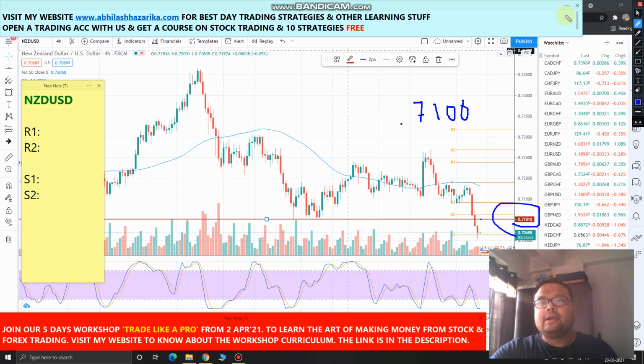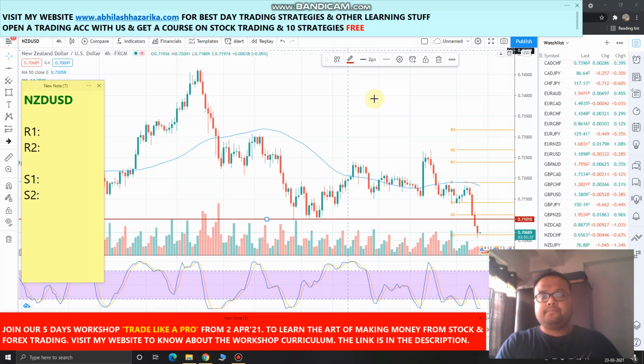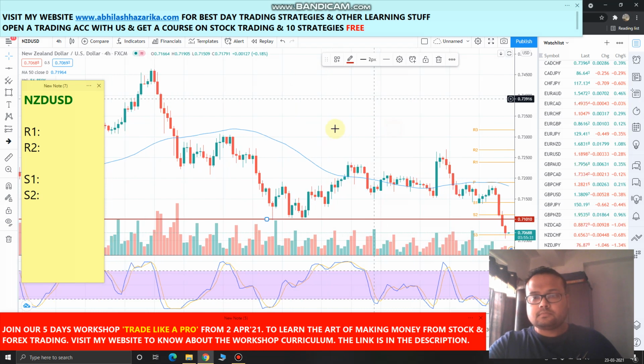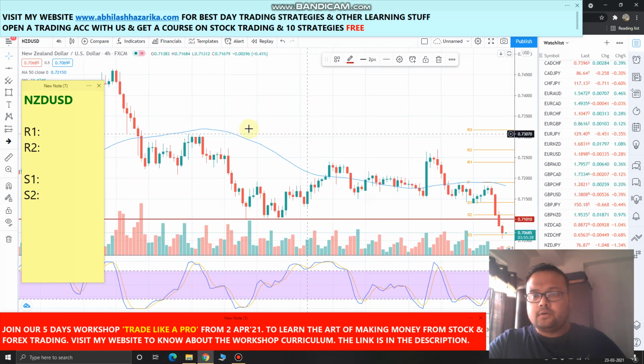Okay, I have already shown in my previous videos the amount of support market was having. Okay, market was in range and every time it was taking support at this 0.7100 level and it was bouncing back. But just look at the size of these candles here this time.